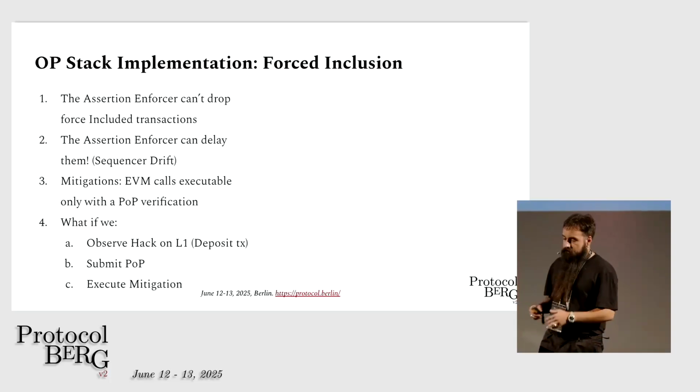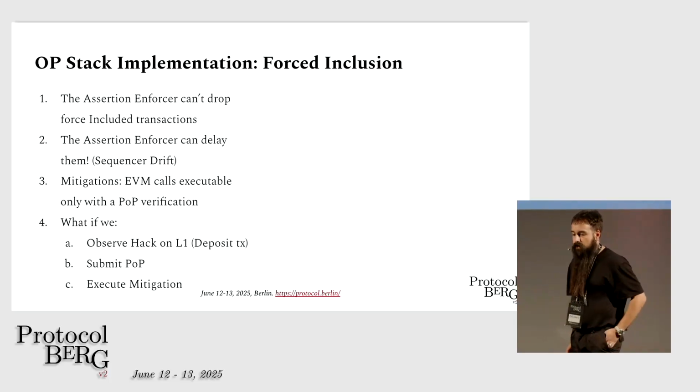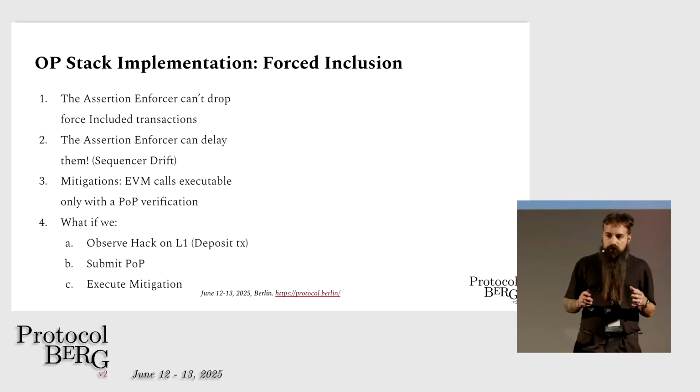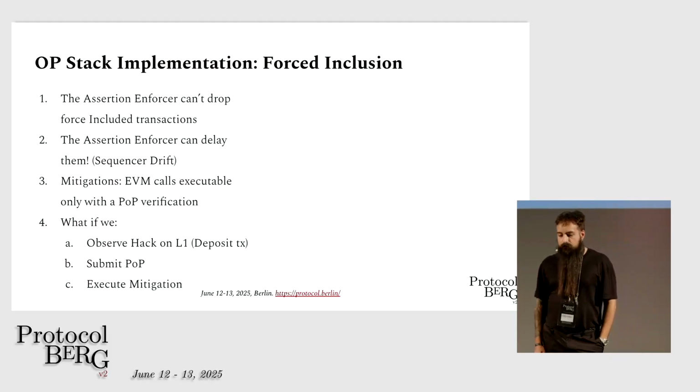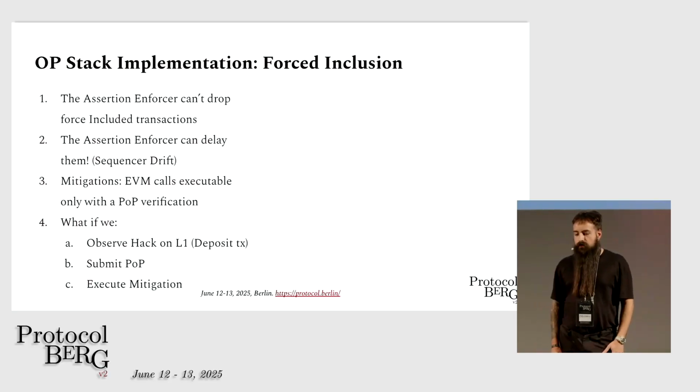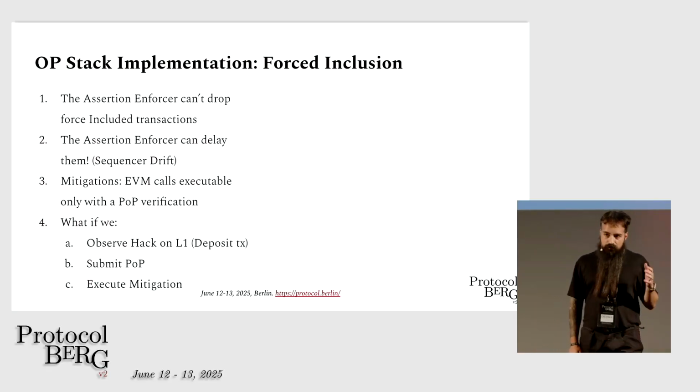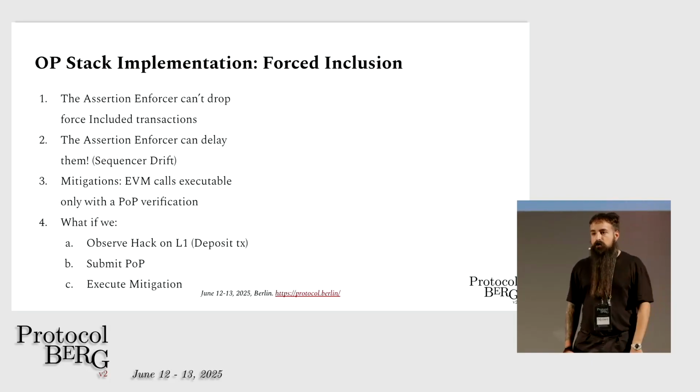So we have also designed a way to handle forced inclusion. This is an implementation detail for rollups like OP-Stack or Arbitrum, because the assertion enforcer can't really drop forced included transactions, right? They have to add them. But they can delay them. They can choose to delay them.